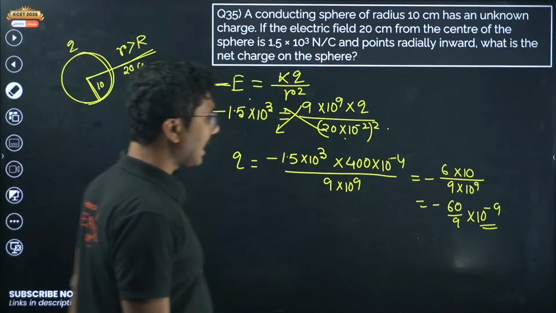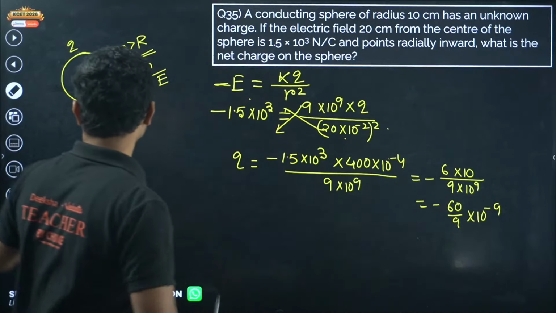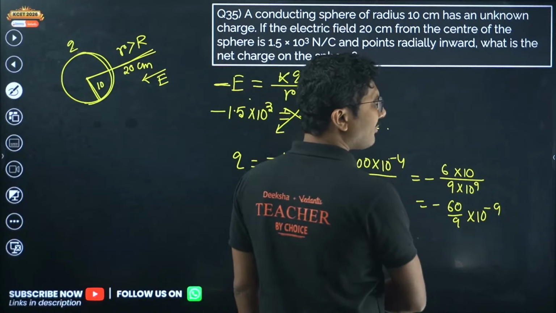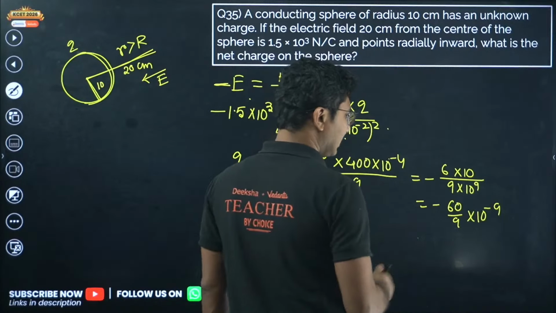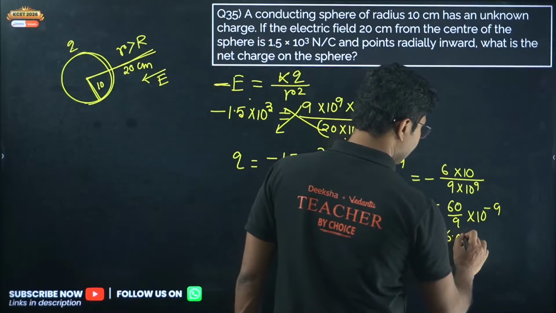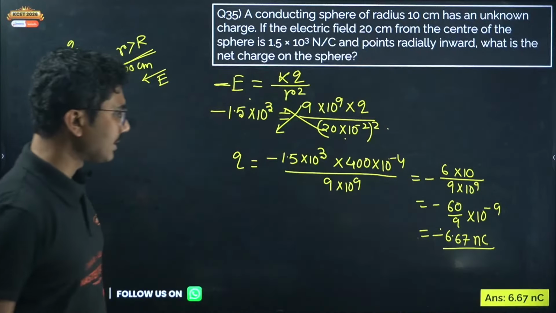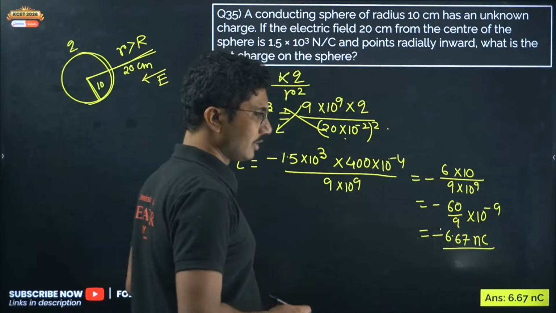So 60 by 9 is 20 by 3, which means 6.67 nanocoulomb. 6.67 nanocoulomb is the charge on the sphere. Very easy question.